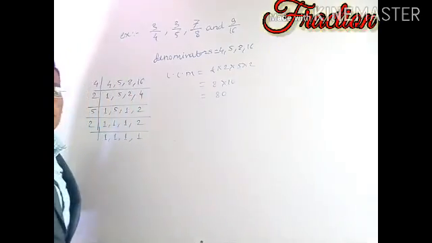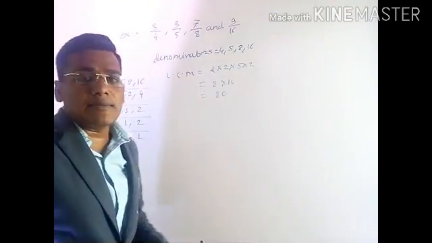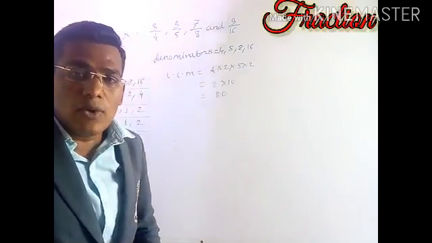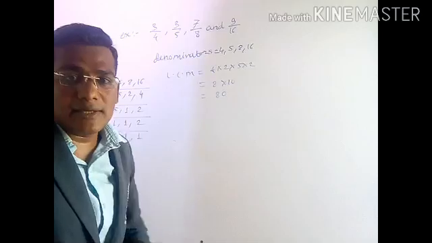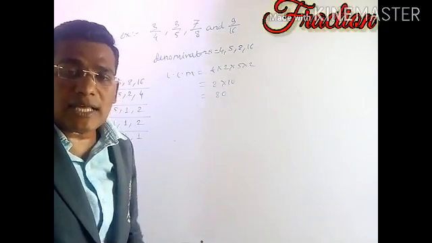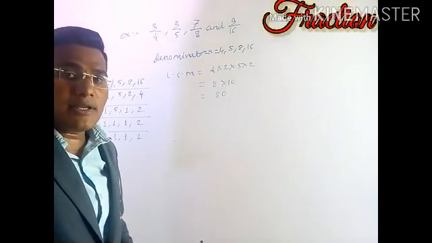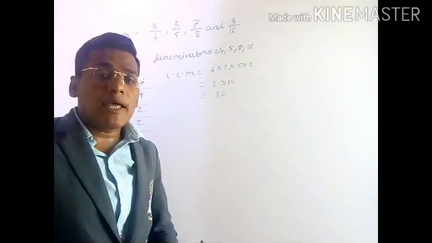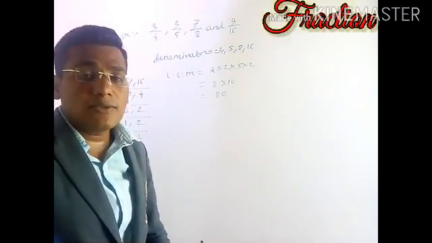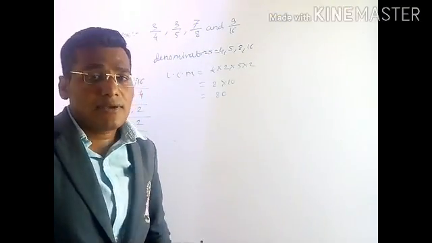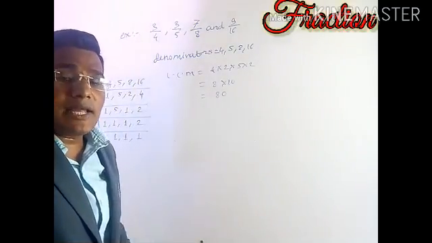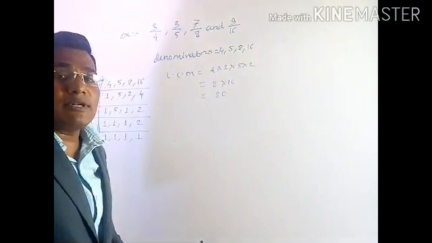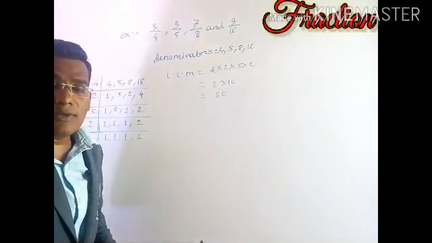So it is equal to 4 twos are 8 into 10, and the LCM we got is equal to 80. Now as we got the LCM, the second step is what? We have to convert all the denominators to the LCM, that is 80. It means that we have to convert the denominator into 80 by multiplying the denominators of the given fractions with a suitable number. And whichever number we multiply to the denominator, that same number we have to multiply to the numerator.